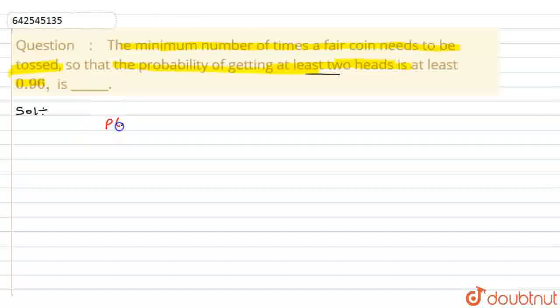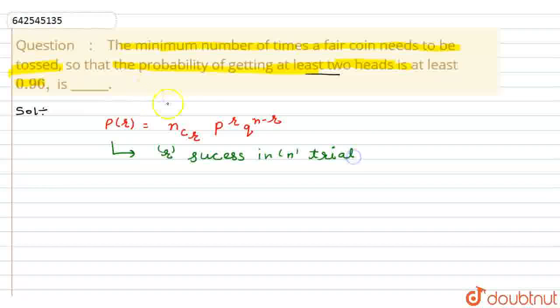In the Bernoulli trial method, P(r) is equal to nCr p^r q^(n-r). Here P(r) is the probability of r successes in n trials. In the Bernoulli trial equation, we have P and Q. P denotes the probability of success, Q denotes the probability of failure.